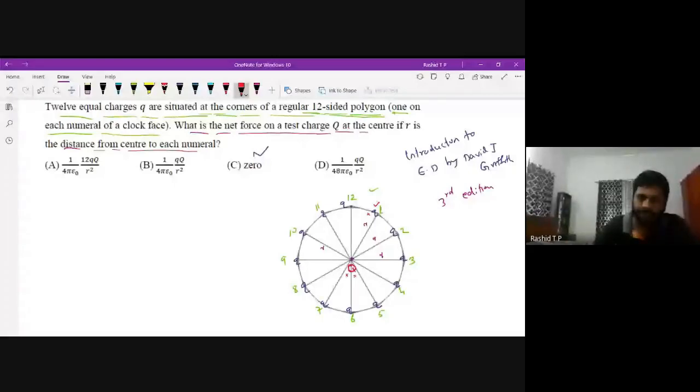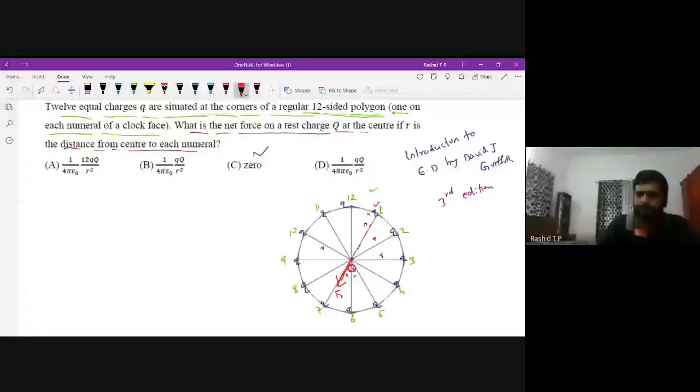That force will be along the line joining the two charges, along this direction. This is the force on the charge Q exerted by the charge at position 1.